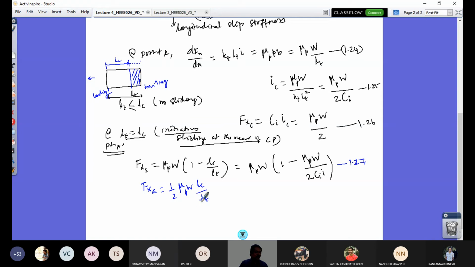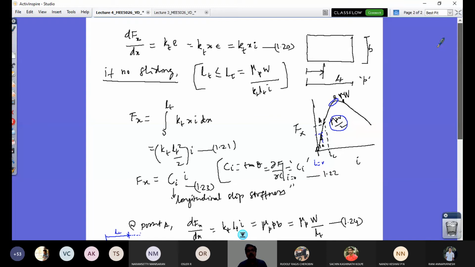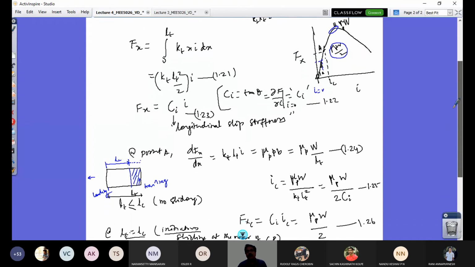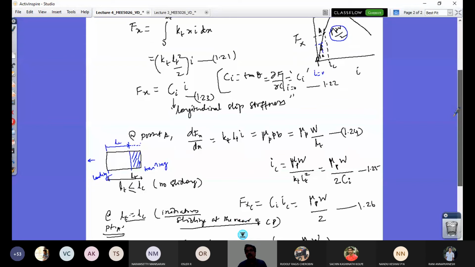So if I have defined my FXA like this, my total force Fx expression for my entire car would be Fxa plus Fxs. So I have to add this equation. I can also rewrite this expression like this. So if I substitute LC in this, what is it that I'll have? What is LC? By the way, we have written that LC expression here. Do I have written LC?